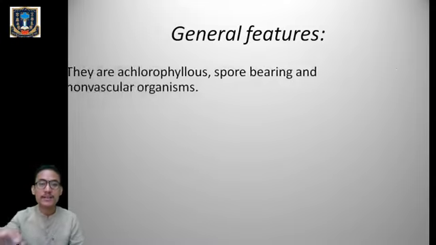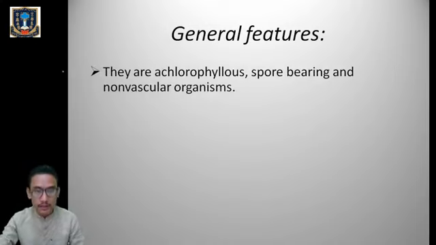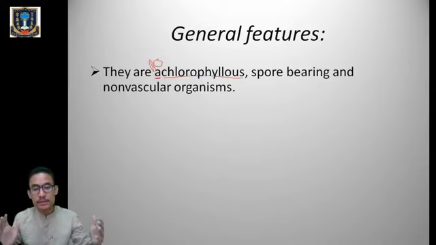So what are the characteristics of kingdom fungi? First one, they are achlorophyllous. Now what does achlorophyllous mean? Here the term A means no, N-O, no. So achlorophyllous means they are without chlorophyll. Whatever species are discovered under the kingdom fungi, they don't bear chlorophyll, so they are achlorophyllous, they are without chlorophyll.